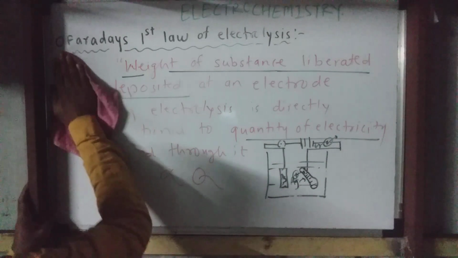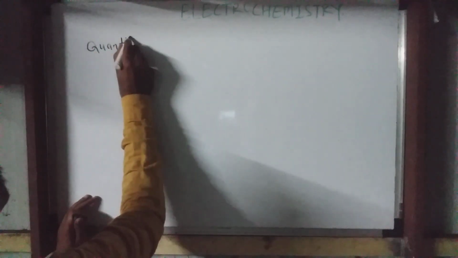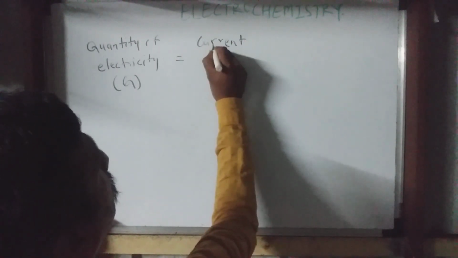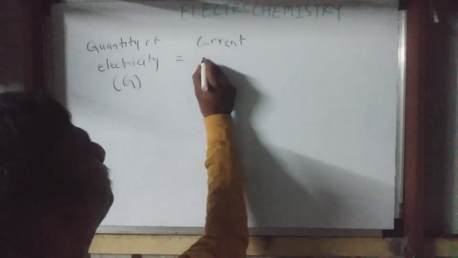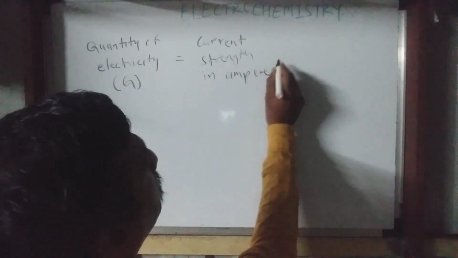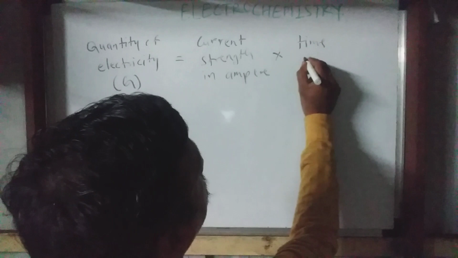Here the quantity of electricity we have written as Q, and that quantity of electricity is nothing but the current strength in ampere into time in seconds.